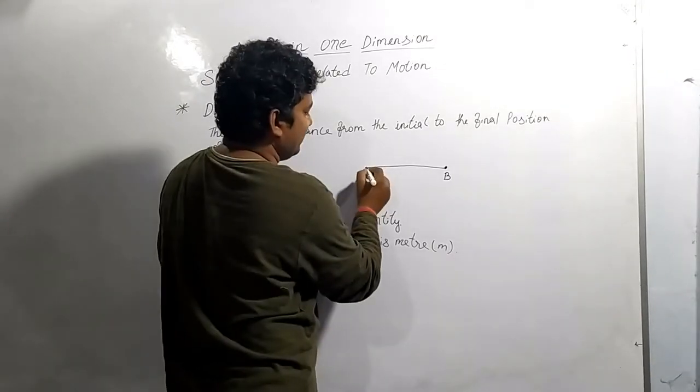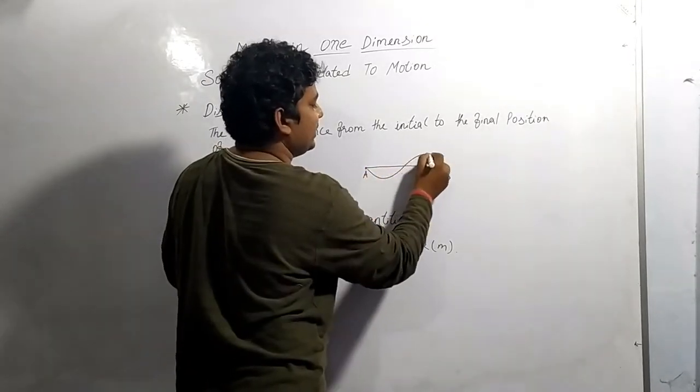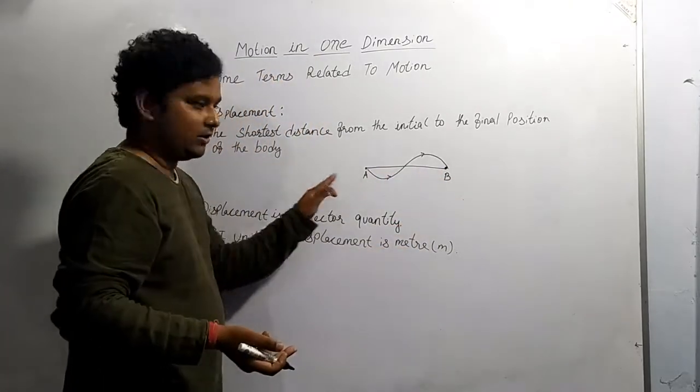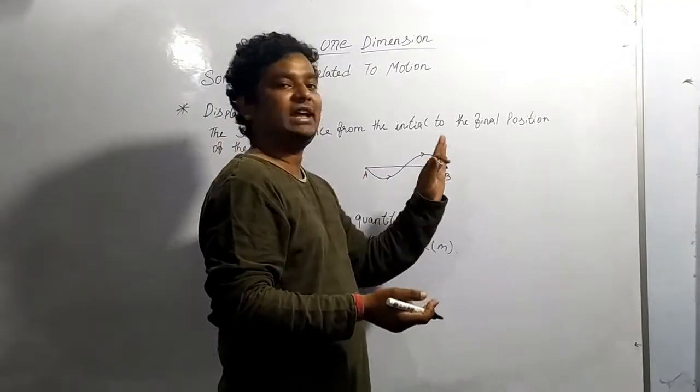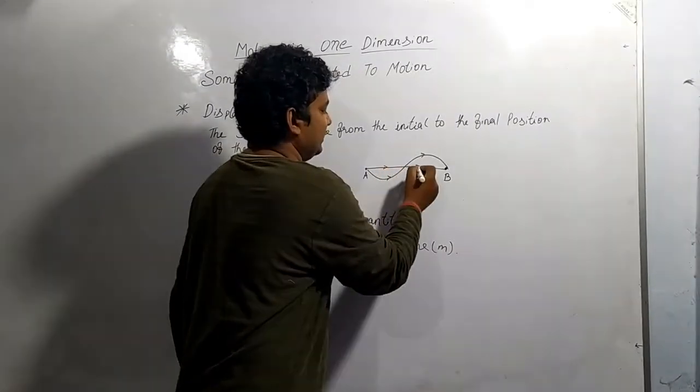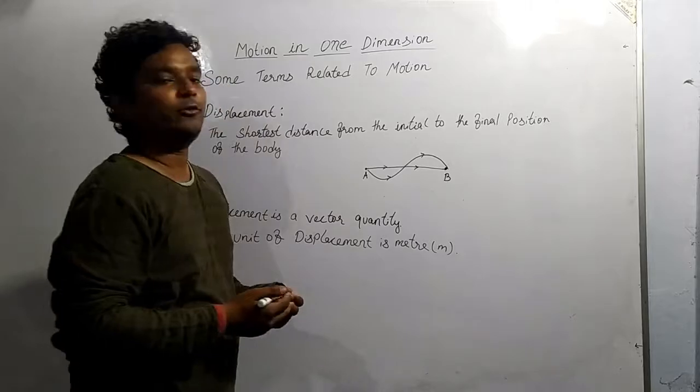And in distance, what was happening, we were moving, we can move like this also. So the curved line which is reaching from point A to point B, that is the distance, and the shortest line, the straight line, this particular line, this is the displacement over here.